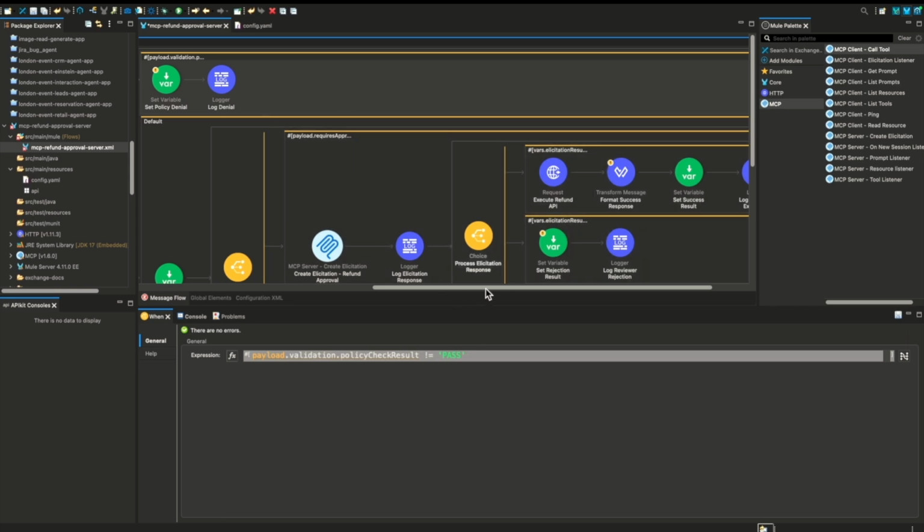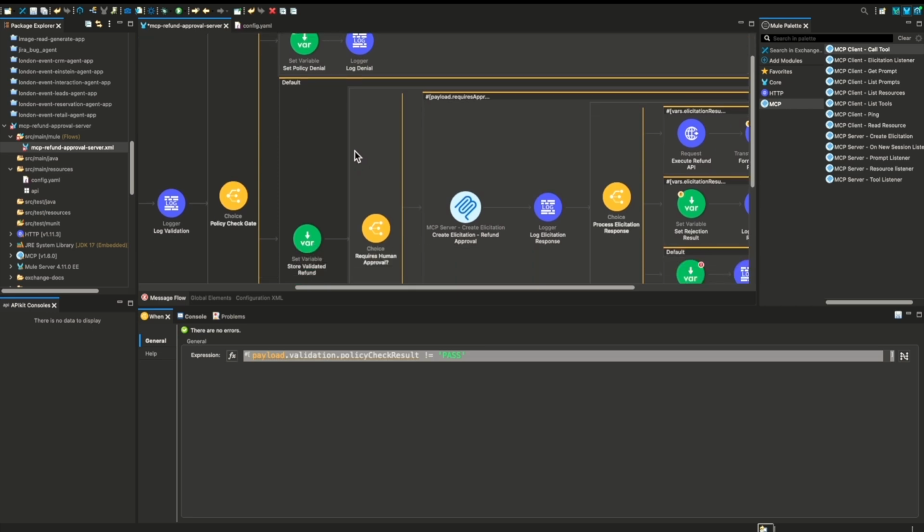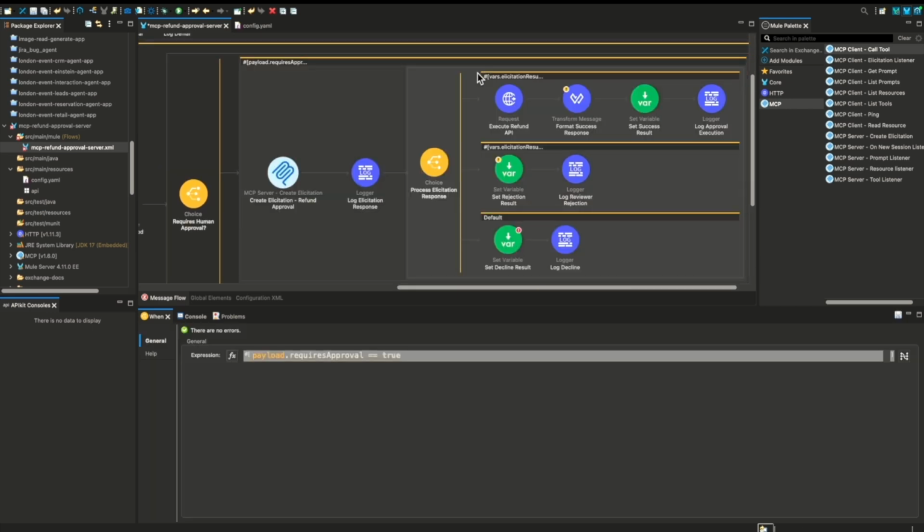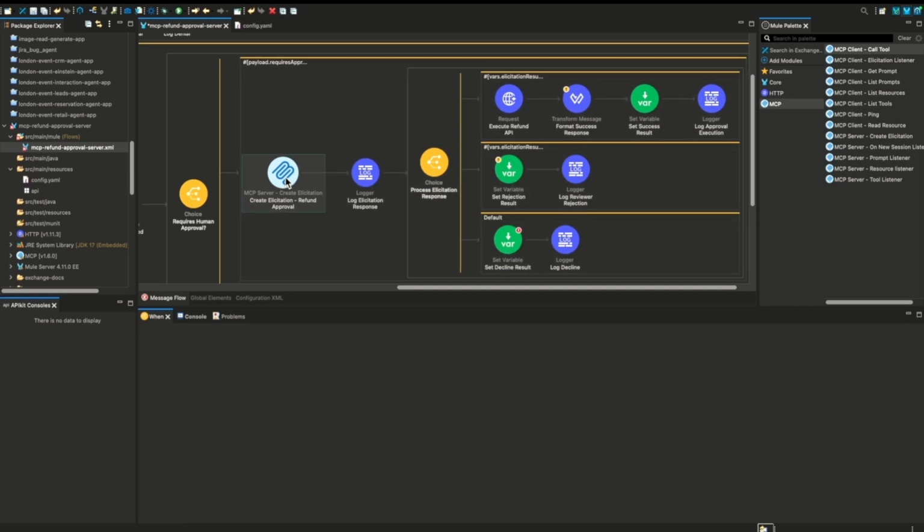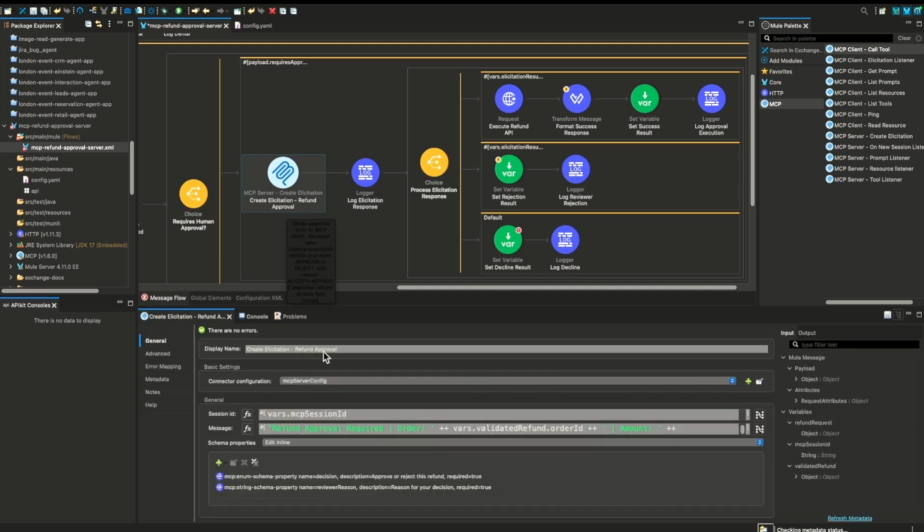If yes, so the policy result is pass, then we'll be deciding whether we need approval. If the amount is greater than 50,000, then we need approval. If we need approval, then create the elicitation where we'll be passing a proper approval form to the human, and they'll be responding via that form.